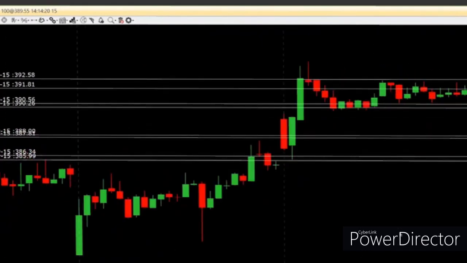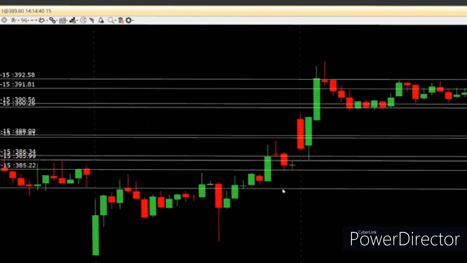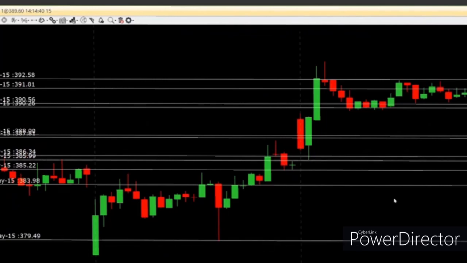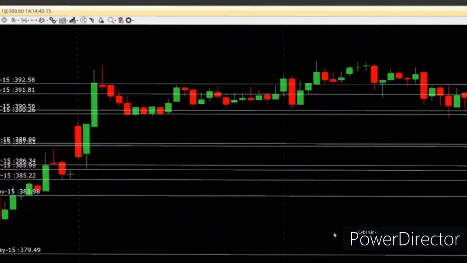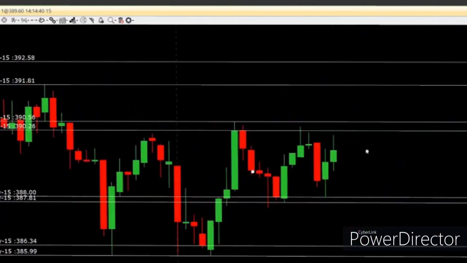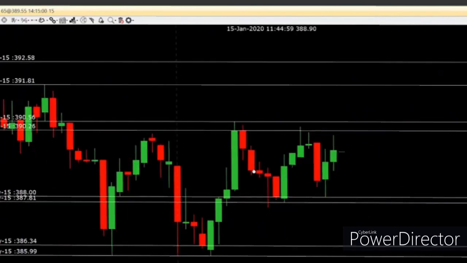Going back, prices have come down, taken a turn, gone up. This is another support. This is another support. This is another support. So all these are your various supports and all these are your resistances. But to take a trade right now, the most important support and the most important resistance is this support and this resistance. However, both of these are used, so the next support and resistance will be given more importance.